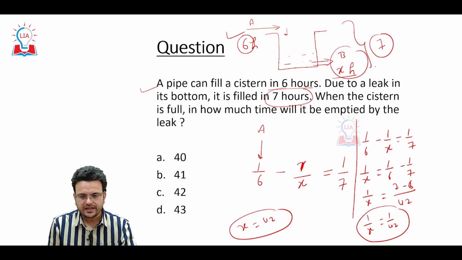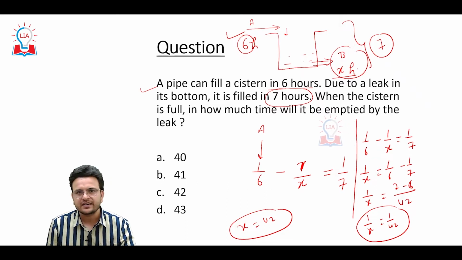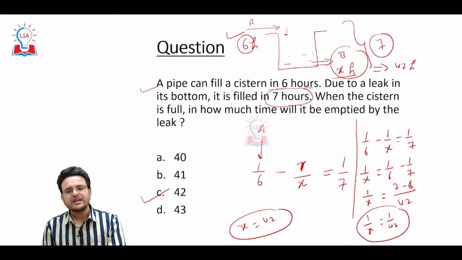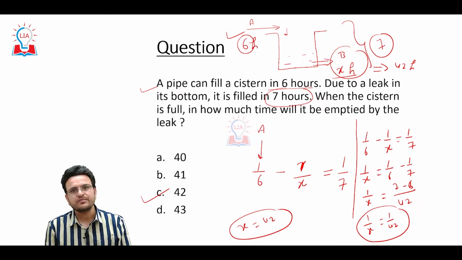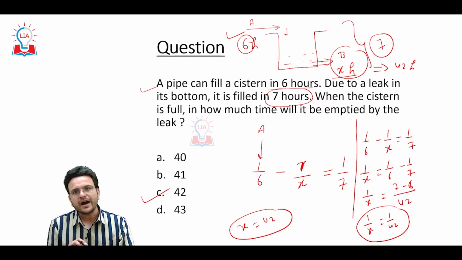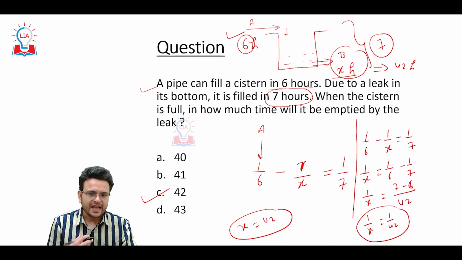Pipe B, or we can say the leak, can empty a cistern in 42 hours. So the answer will be 42. Hope you are able to understand. So just remember, whenever there is a leak or a pipe which can empty the tank, we have to take a negative value.